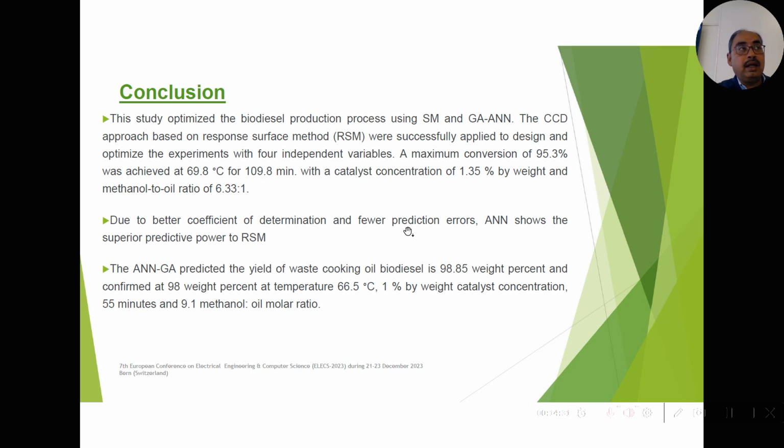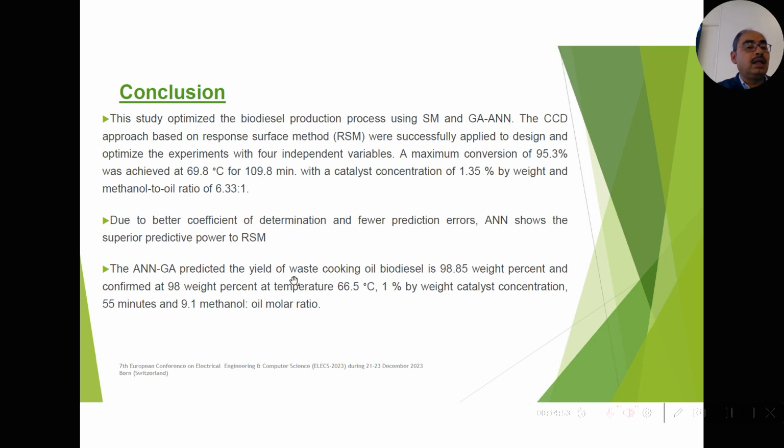So when we compare ANN to RSM, ANN provides superior results. So we can efficiently use ANN, and if we combine ANN with the GA, then it will produce more yield with the optimized parameters.